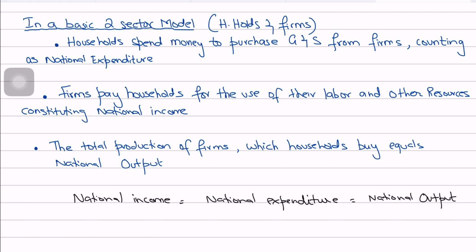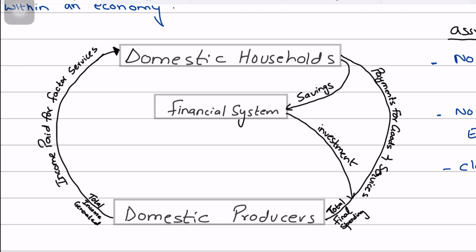And if you're saying that the economy's total spending is equal to the economy's total output and equal to the economy's total income in a closed economy, then the economy is in a macroeconomic equilibrium. And now, guys, I want to bring your attention back to this diagram where, initially, we were assuming that all the income earned by the household is spent back on all the output that is produced by the firms. But in the real world, that doesn't happen.